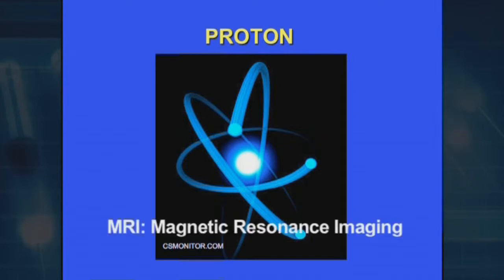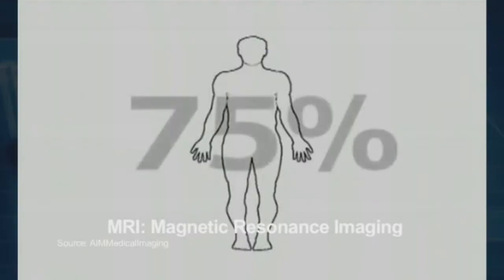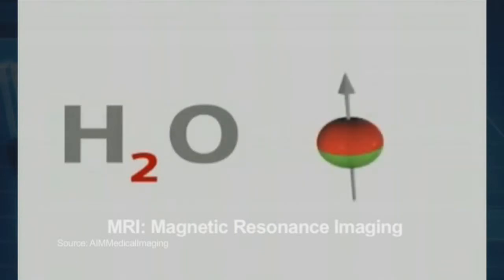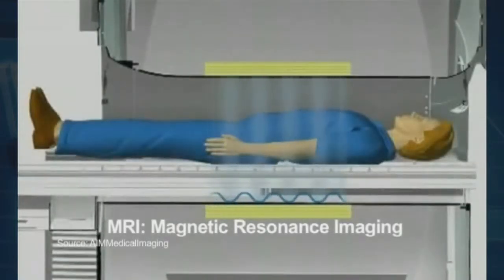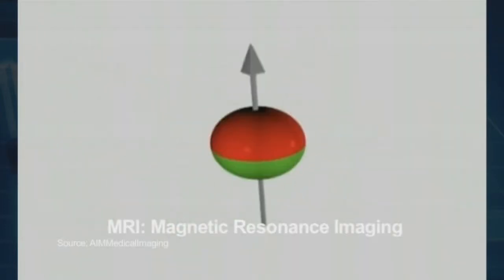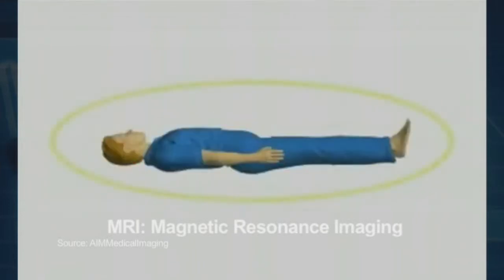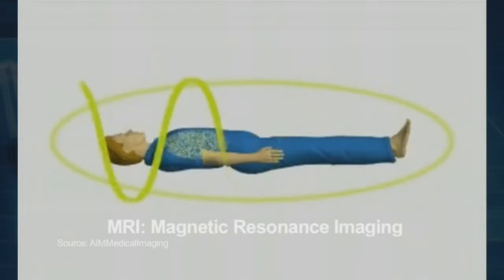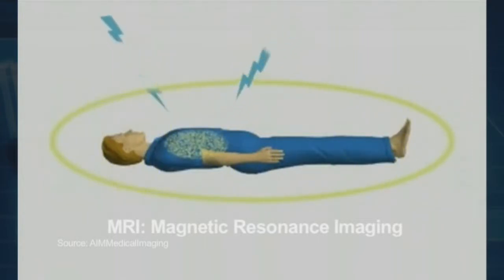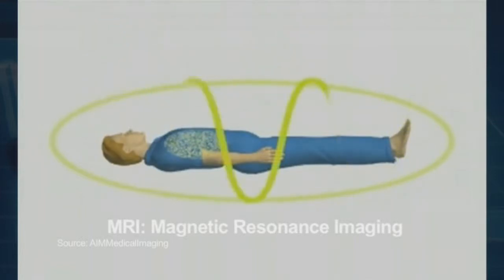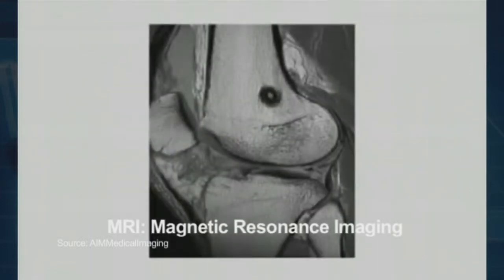MRI means magnetic resonance imaging, because in the body, most of the organs are composed of water. And in water, the key element is the proton. So when we put the patient into the big magnetic field, the protons will be rearranged based on the density or the levels of water in that organ. With that, the computer will analyze the information and give us exactly what the organ looks like on the MRI.